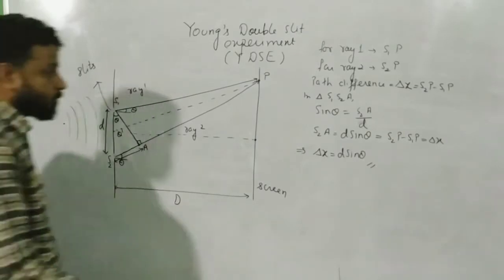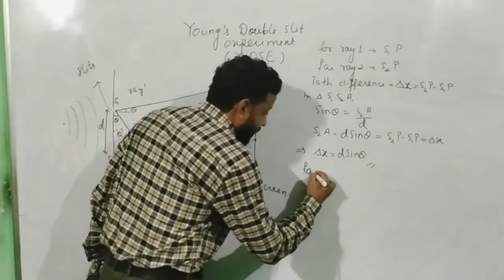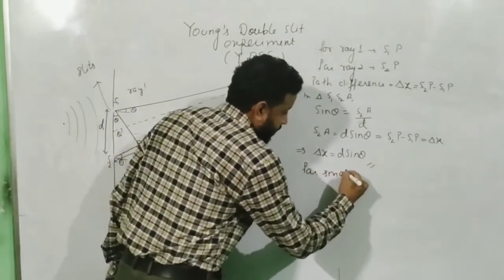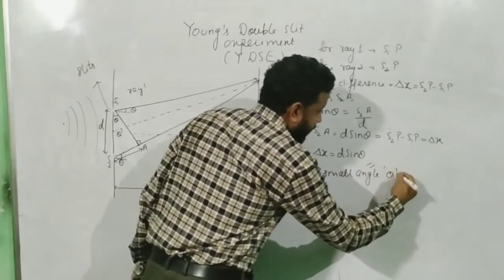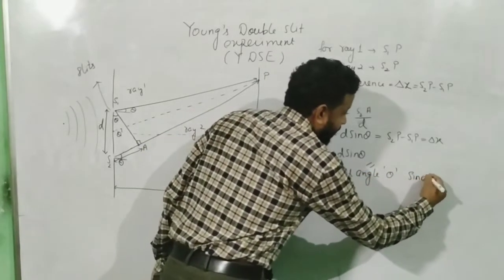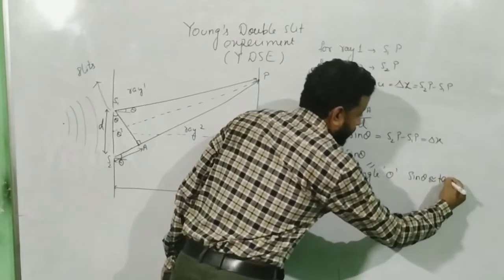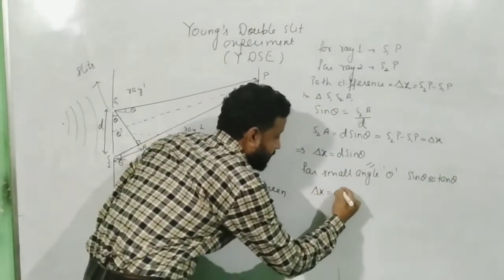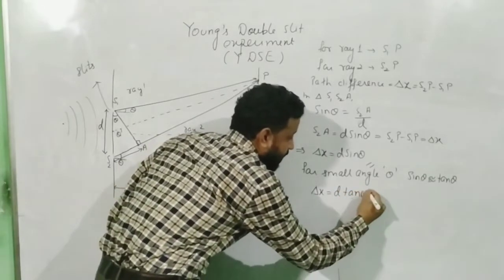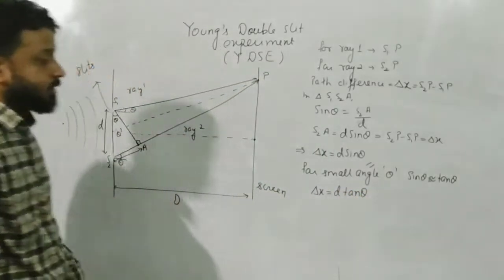And then we are going to use this condition. For small angle theta, sin theta is approximately equal to tan theta. And then my delta x can now be written as d times tan theta. This is my path difference, d tan theta.